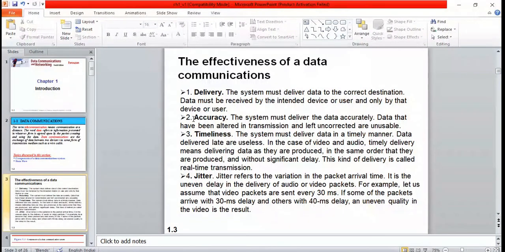The second one is accuracy. The system must deliver data accurately, that means there should not be any alteration of data. If I have sent "hello HPC", the data should be received as it is. In between it should not be modified or corrupted. There may be chances of that happening, and for that we have a set of protocols. Data that has been altered in transmission and left uncorrected is unusable.